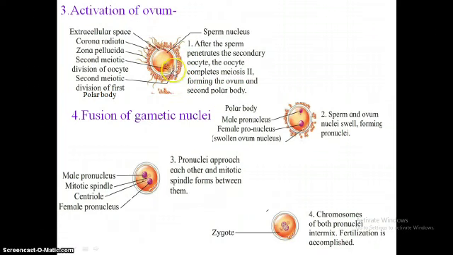At the same time, the first polar body present in the perivitelline space shows the second meiotic division and forms another polar body. So in total, three polar bodies are formed.